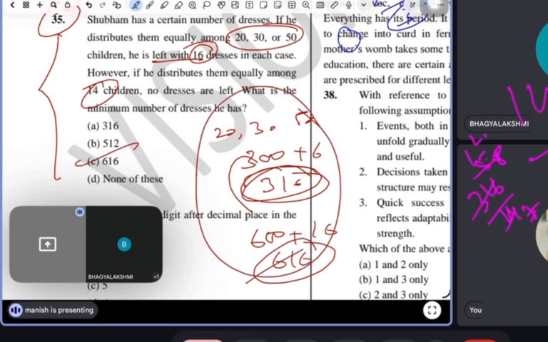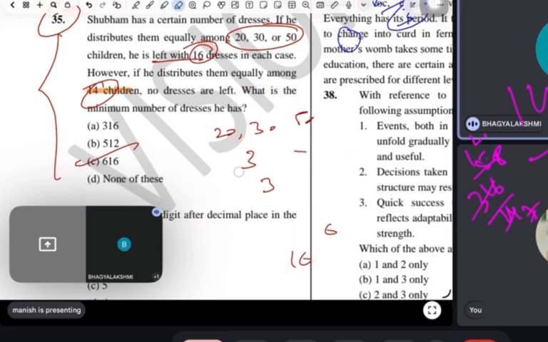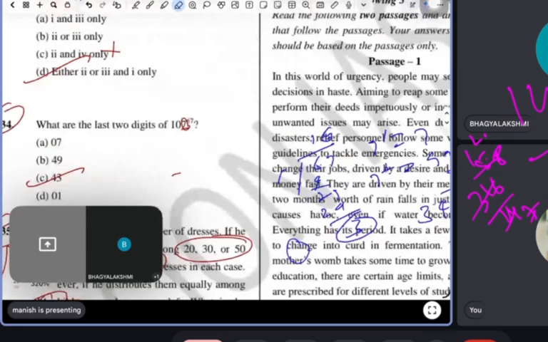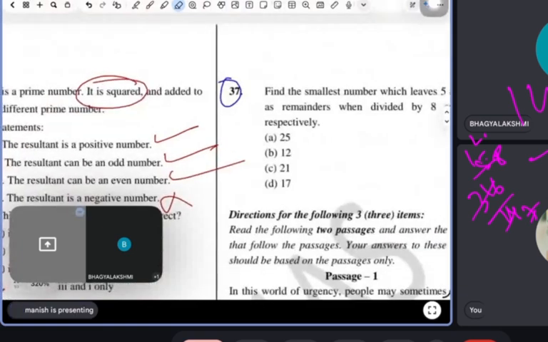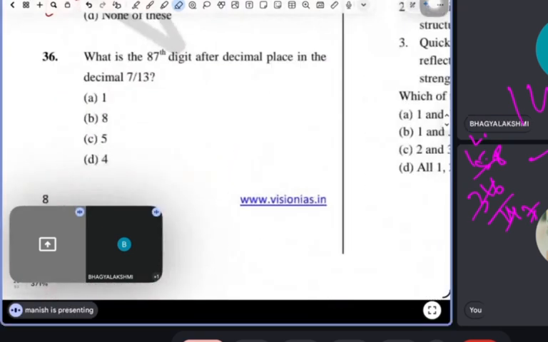But my method is I will take care of only this number. Why would I care about those numbers? Tell me. Because I have to find the answer only. I told you guys, always try to find the pattern. Never focus on the process. Have you understood? Bhagya? Yes, Manish, I understood. So guys, read the last two questions.